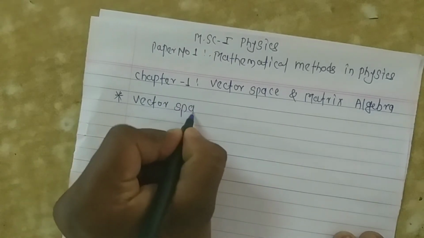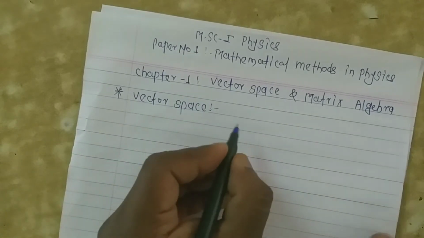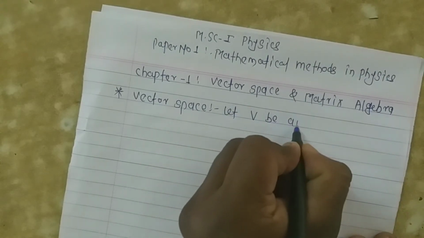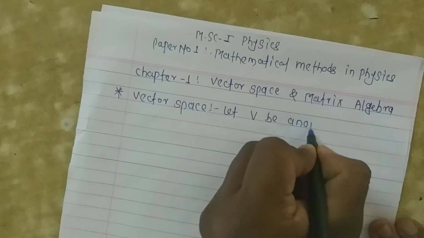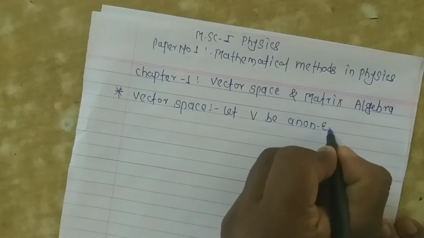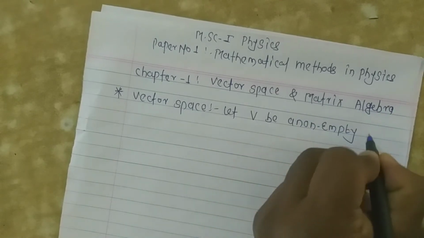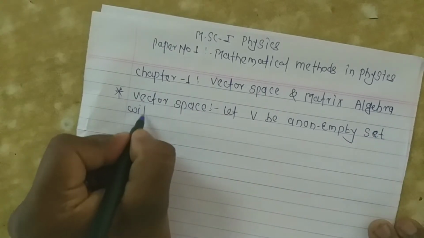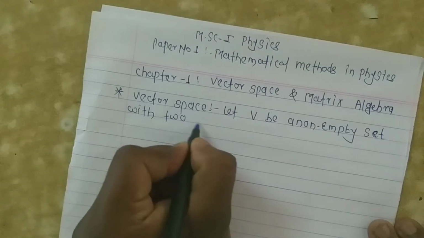What is meant by vector space? Let V be a non-empty set with two operations.